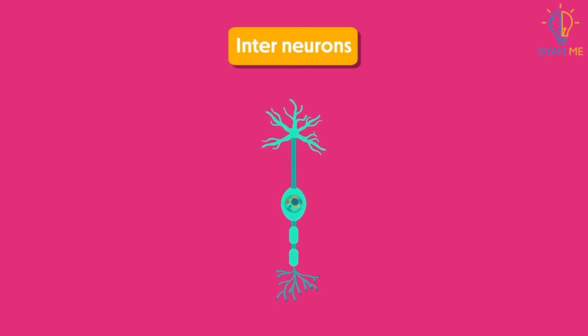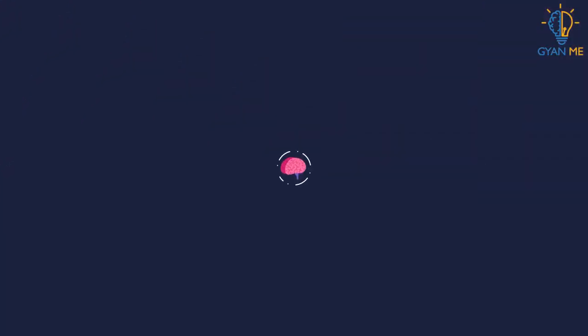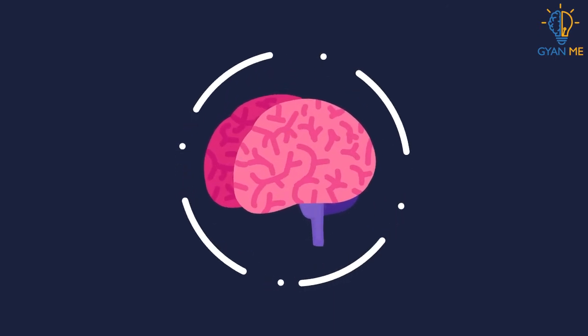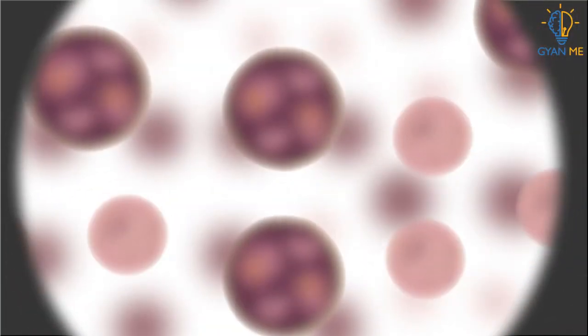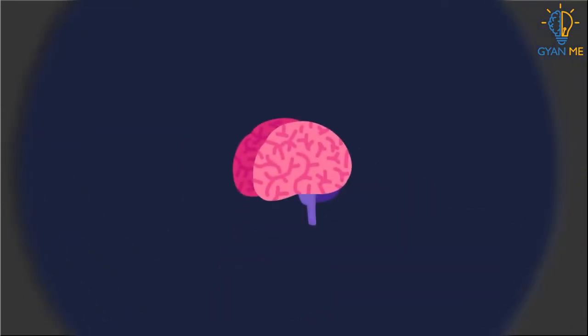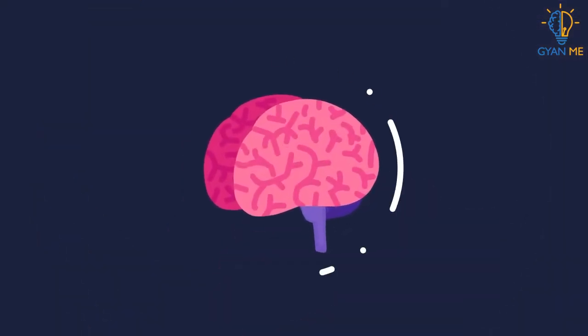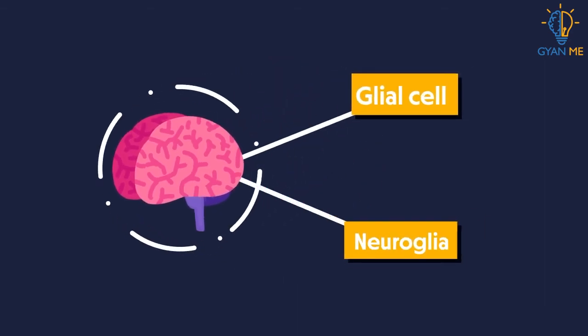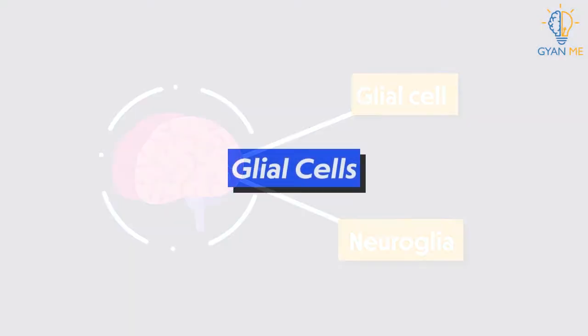Now, let's talk about the cells other than neurons. We told you in the previous video that the brain is an organ and is made up of tissues. And tissues are made up of different types of cells performing the same function. In the brain, apart from neurons or nerve cells, there are other cells called glial cells. All the glial cells together are called neuroglia.